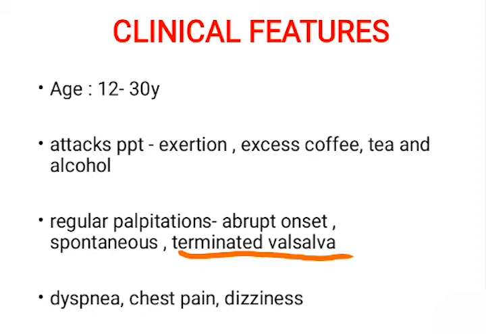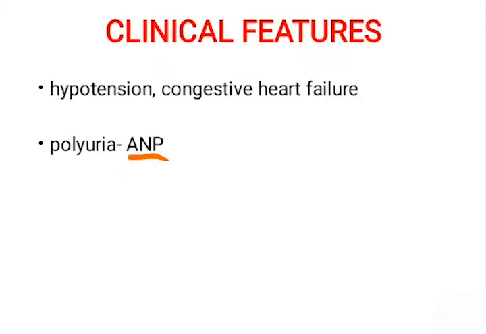The other clinical features of this patient are dyspnea because of inadequate blood supply to the head, and chest pain. The person may go into hypertension and congestive cardiac failure if this occurs repeatedly. And since the atria are getting damaged, they will be releasing atrial natriuretic peptide. This will cause diuresis and will cause polyuria in turn.